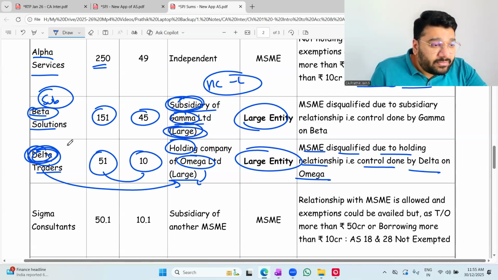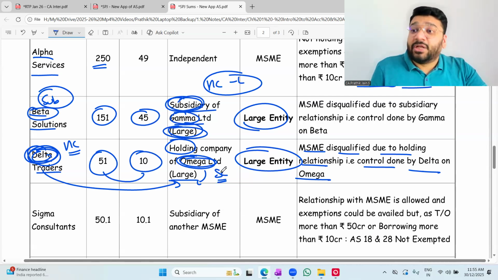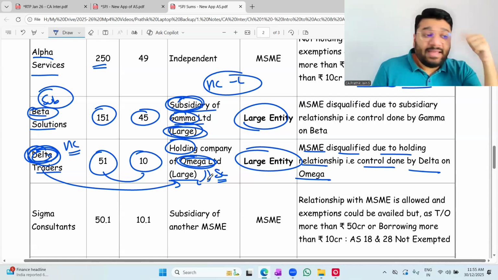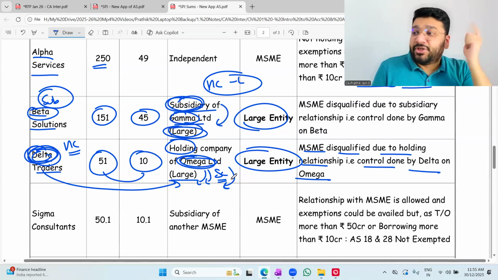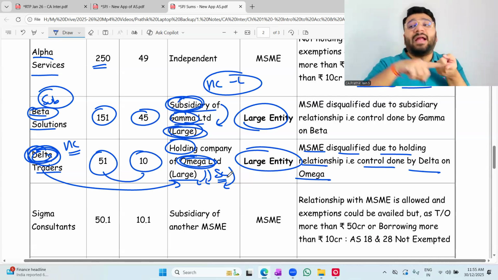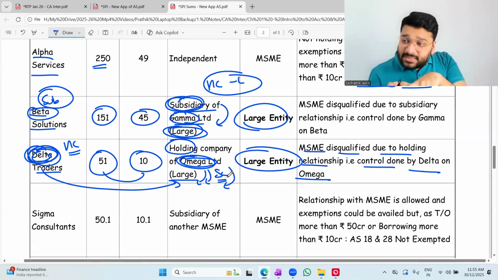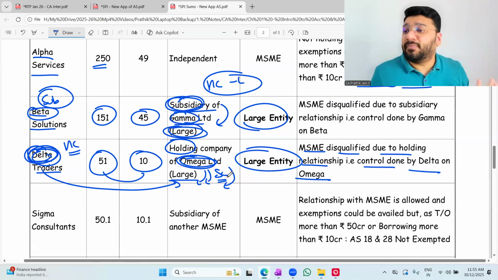Delta is the holding company of Omega. Omega is what? Subsidiary entity. Now here the subsidiary is what? Large. In the previous question, holding was large. In this question, the subsidiary is large. If the subsidiary is large, holding also becomes large. So if holding is large, the subsidiary by default will become large. If the subsidiary is large, holding by default will become large.